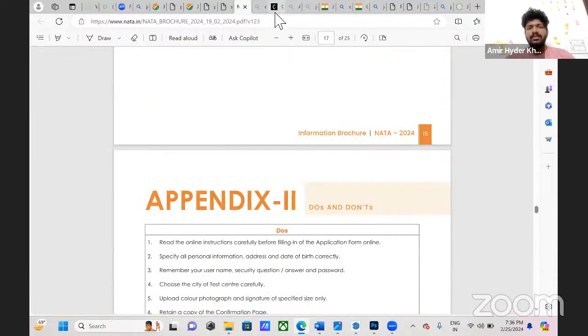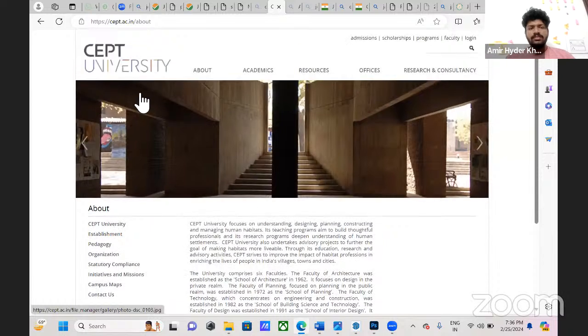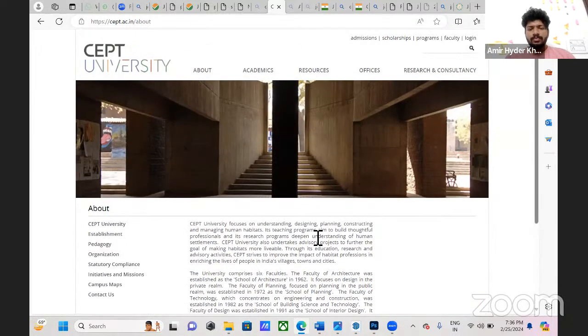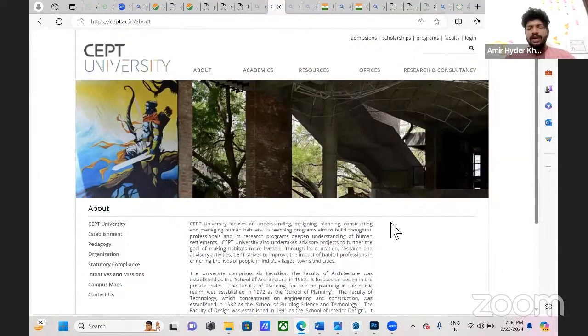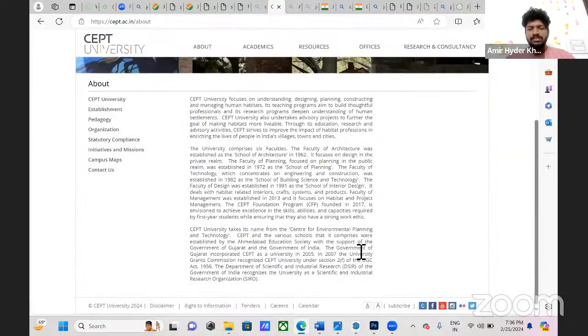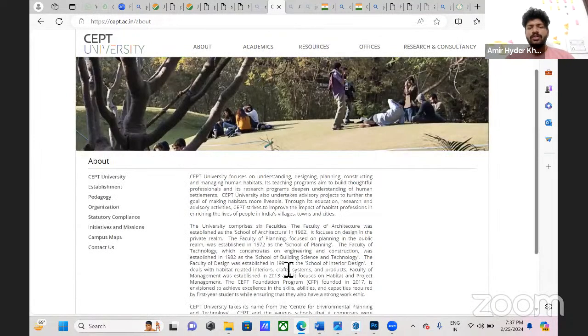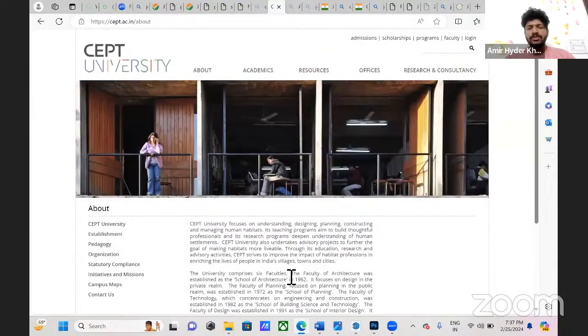CEPT, College for Environmental Planning and Technology. This is the most prestigious architecture college in the country, located in Ahmedabad. Though the fees are very high, many scholarships are available. That is not an issue, and your knowledge and exposure will be very high here